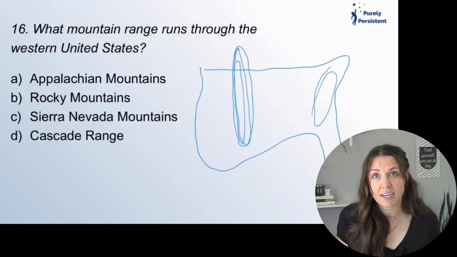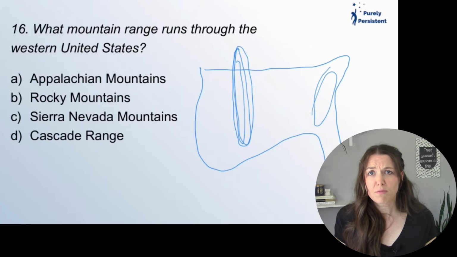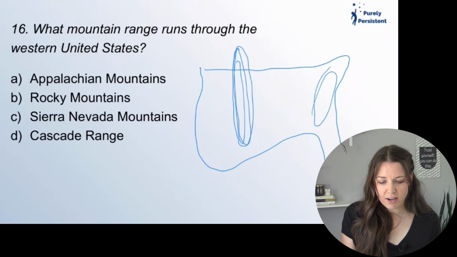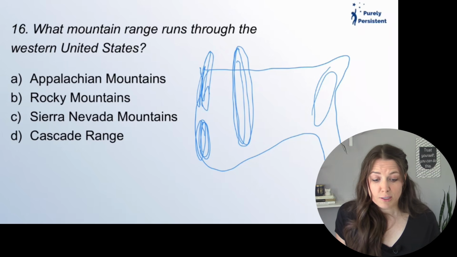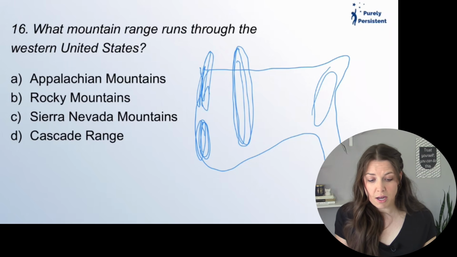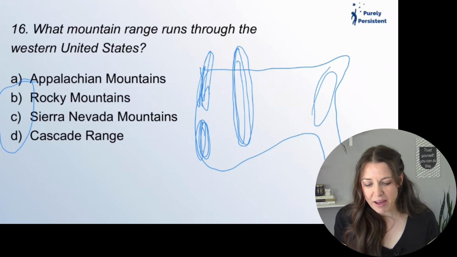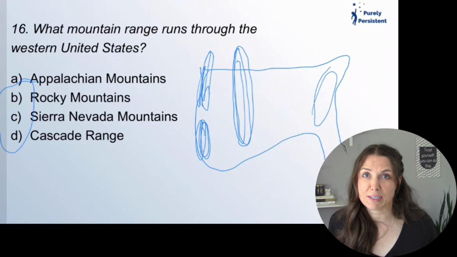So we have Montana, Idaho, Wyoming, Colorado, Utah, New Mexico. Those are the Rocky Mountains. And then we have the Sierra Nevadas, which are in California, and then the Cascades, which are in Washington and Oregon. So what is the answer? I guess it could be any of these three. But general geography of the United States is really important for you to understand.